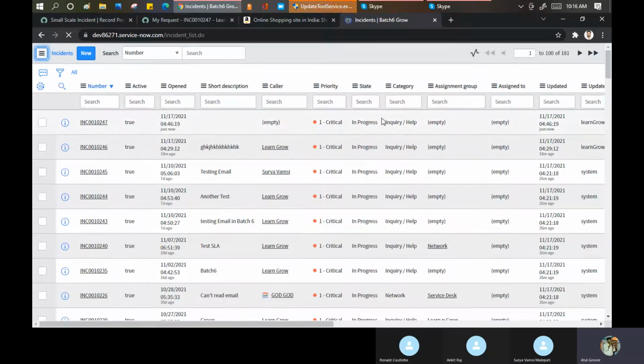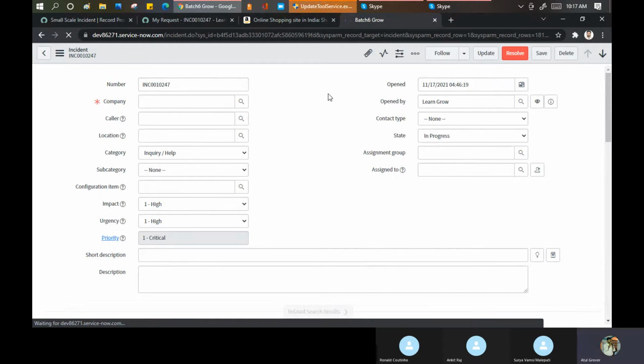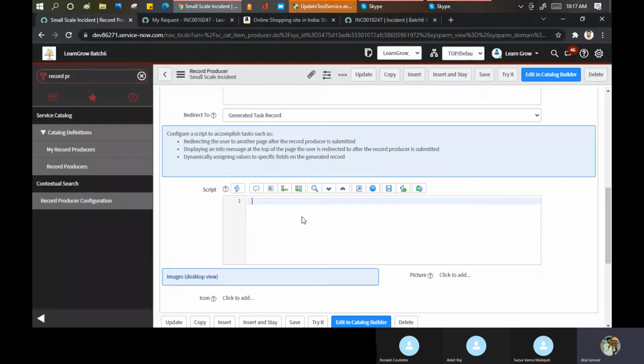See, it created without any short description. Nothing on the contact type. Default, it picked this and done. Why are these values blank? Because we did not put them into our scripting part here. That is the point to be discussed.